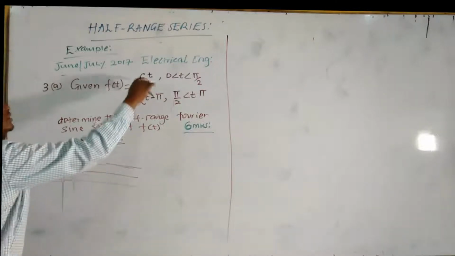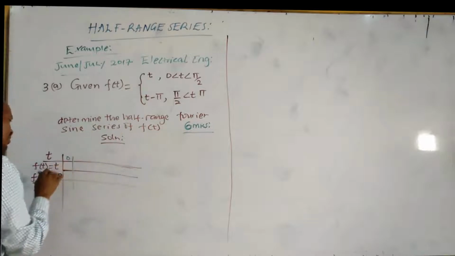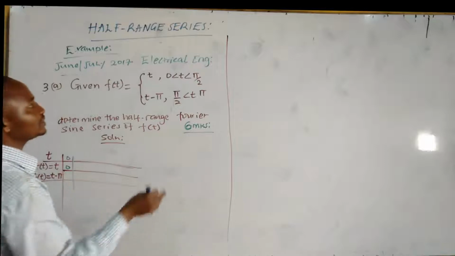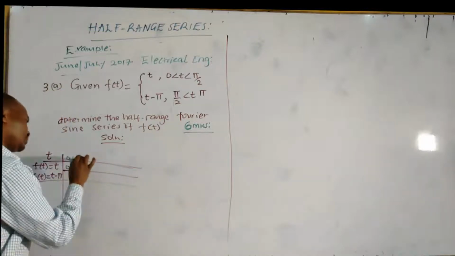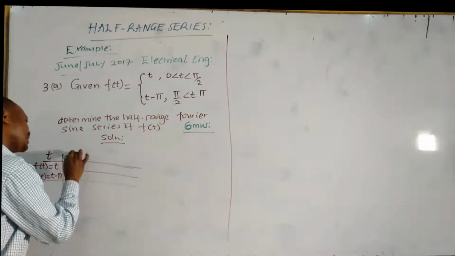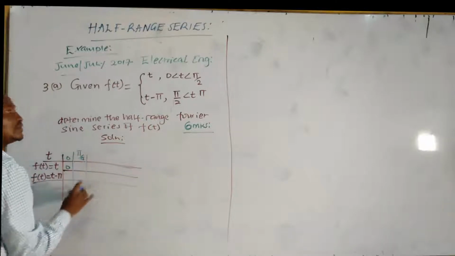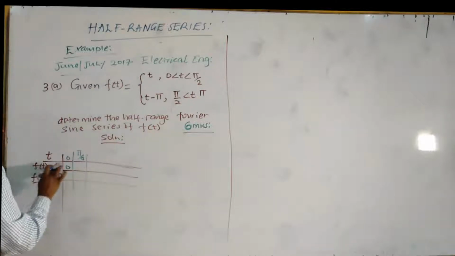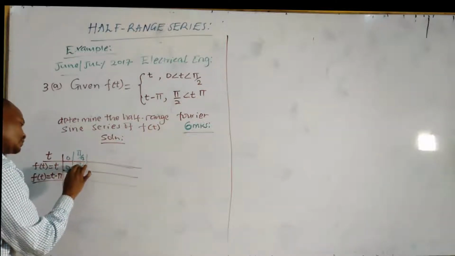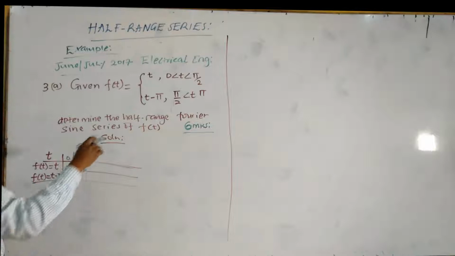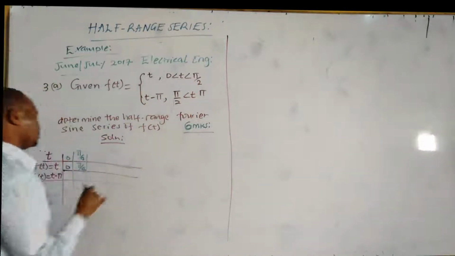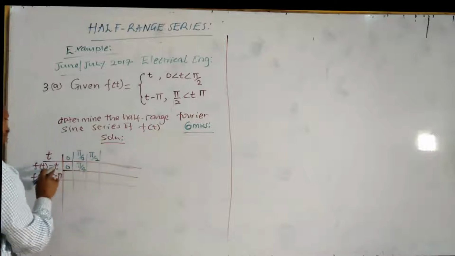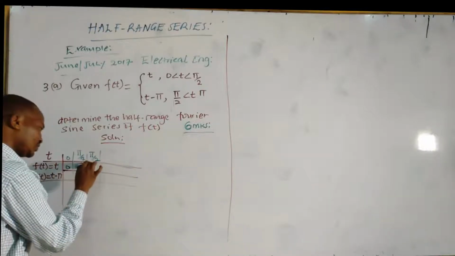At t is equal to 0, substitute 0 here, it will be 0. Let us take an intermediate point, say pi over 4. At t is equal to pi over 4, put pi over 4. The function t will be pi over 4. At t is equal to pi over 2, again substitute here, it will be pi over 2.